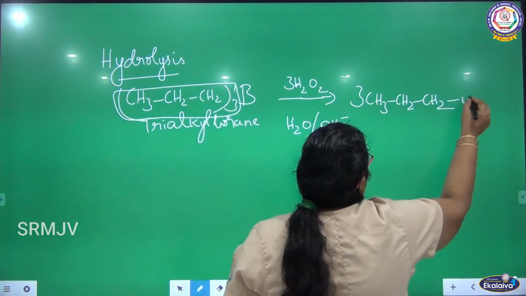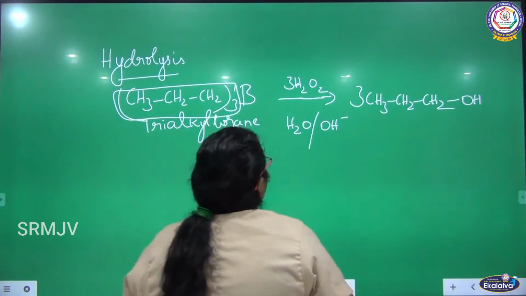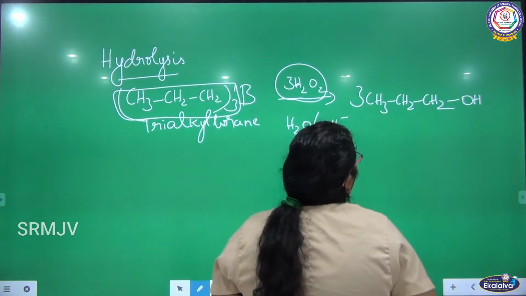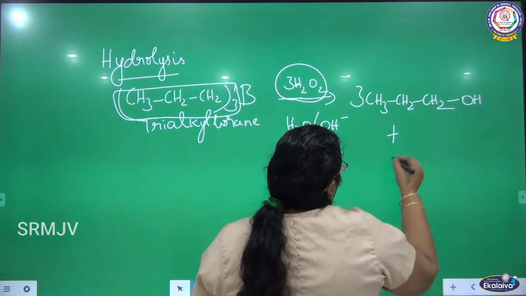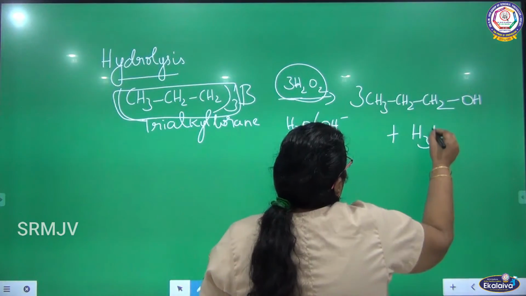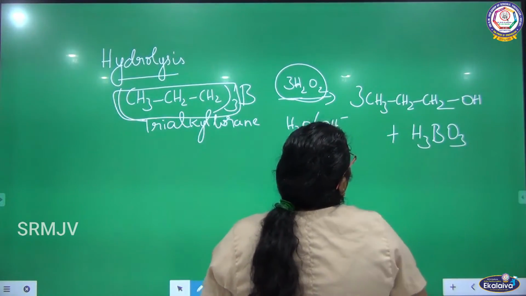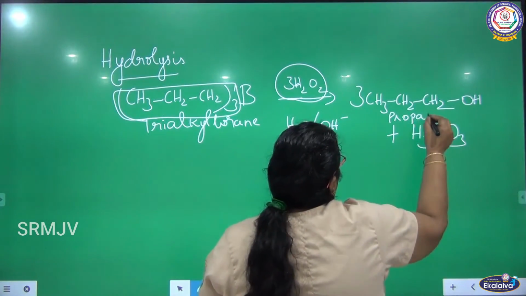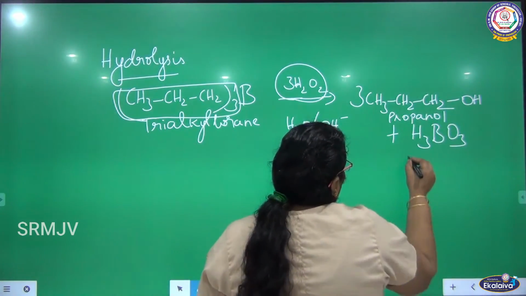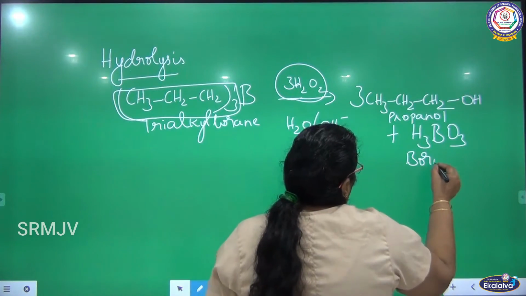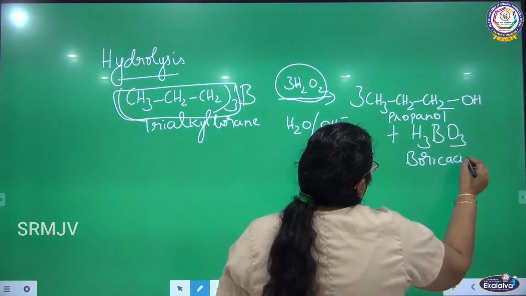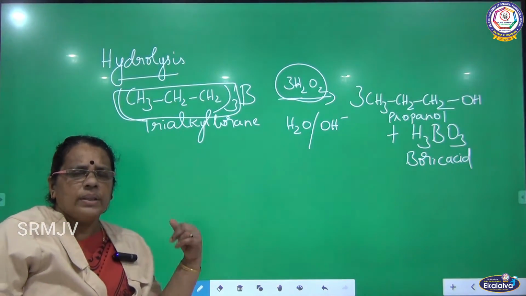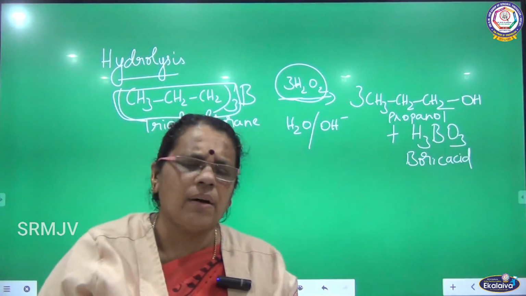We are going to add OH. I have added 3 hydrogen peroxide, and from hydrogen peroxide I get OH. And what is the byproduct I am getting here? H3BO3. So I am getting 3 molecules of propanol with the liberation of boric acid. So this is hydroboration oxidation.